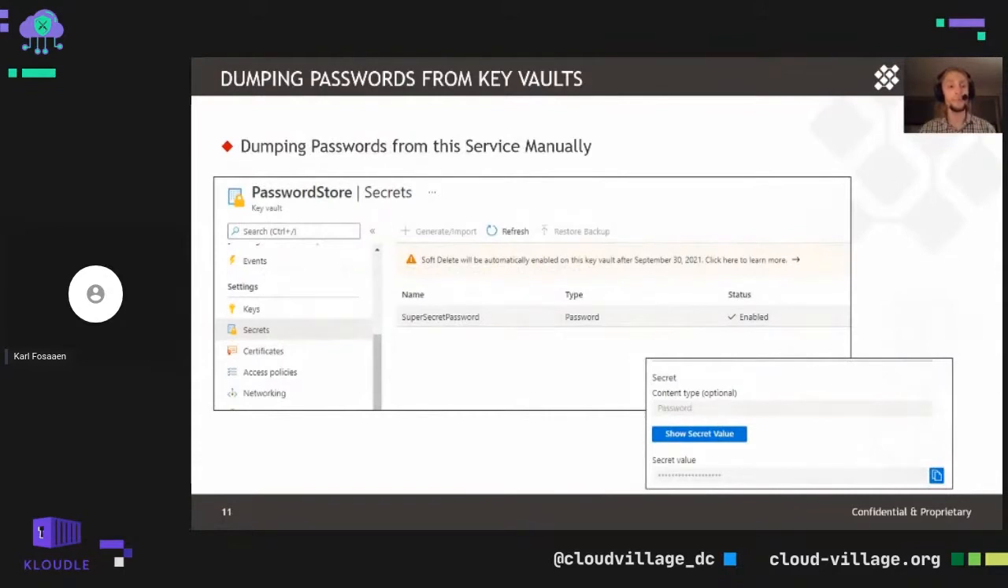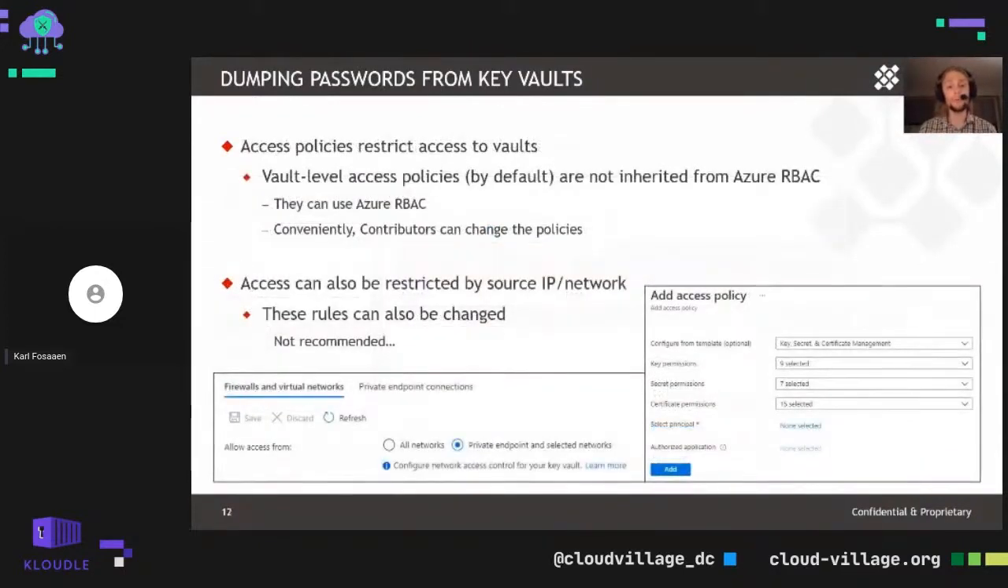Manually dumping credentials from this service is also pretty straightforward. You can go into the keys and secrets if you have access to read those, and then just manually show the secret value or download a backup copy of the certificate. The portal actually makes it pretty easy to do, but this also requires you to have rights to read and list any of those keys or secrets in the access policy. So we can see in the bottom right-hand corner here, the Add Access Policy button. With the key vaults, there are individual access policies for the vaults where you can configure individual security principals and set permissions for the key vault via the access policy.